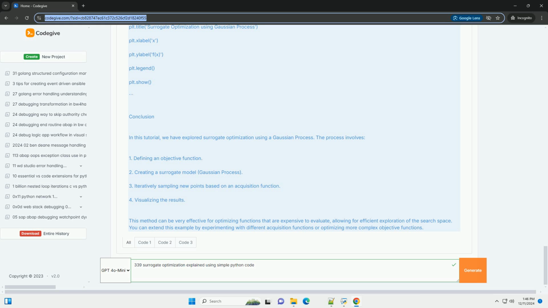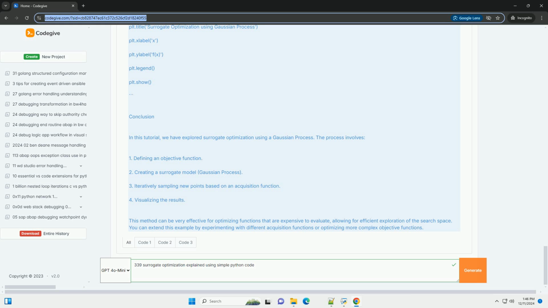Find the point with the maximum acquisition value. x_max = x_next[np.argmax(ec_values)]. Evaluate the objective function. y_next = objective_function(x_max).